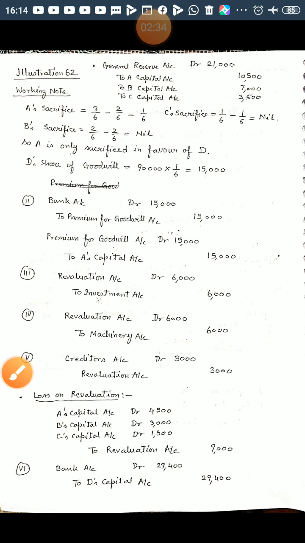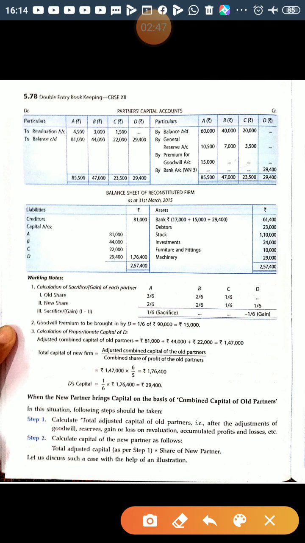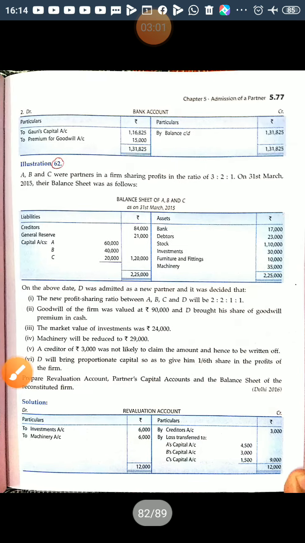Now we will enter this premium for goodwill in the capital account and we will add to the bank account. So in the capital account we will show by premium for goodwill in the A's column 15,000 and cash 17,000. It was earlier, now 15,000 he is bringing, it will be added. Now I'm taking one by one.